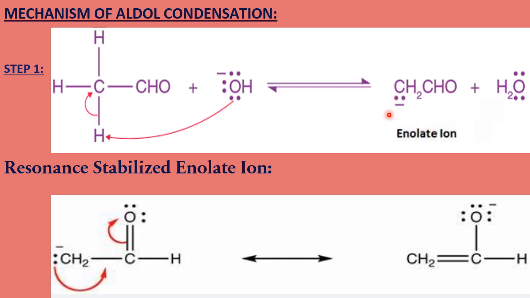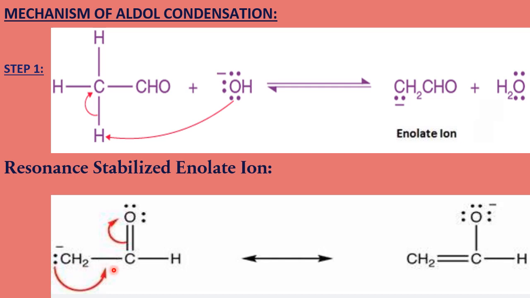We call it enolate ion because if you look at the resonance structure of this enolate ion, CH2 contains negative charge on it, which is attached to an aldehyde group. When this negative charge is shifted towards this carbon, it forms double bond.